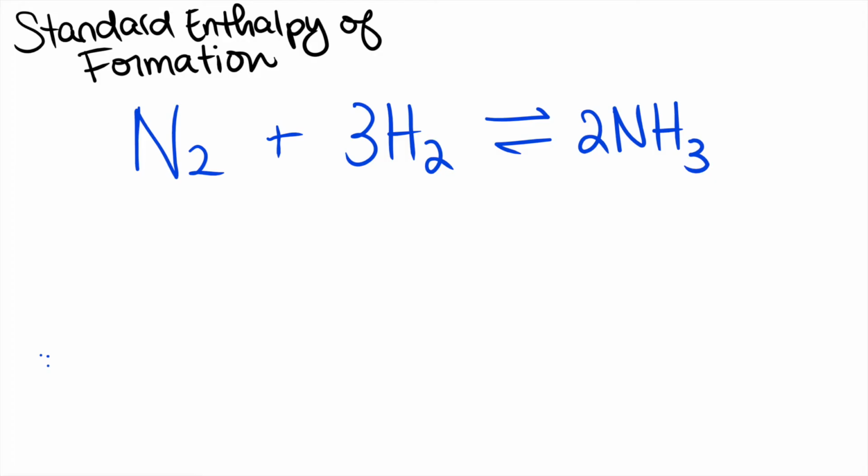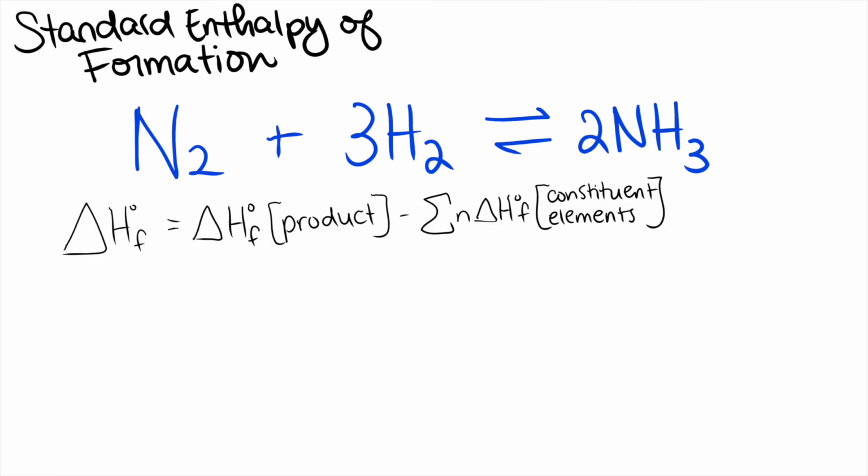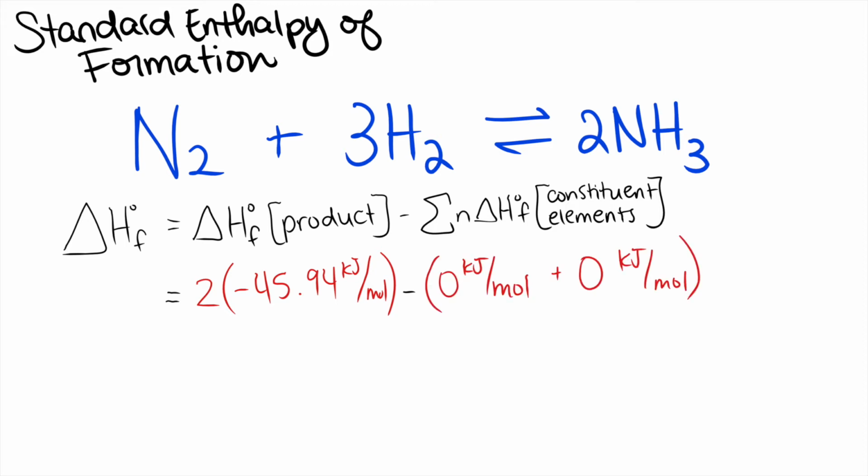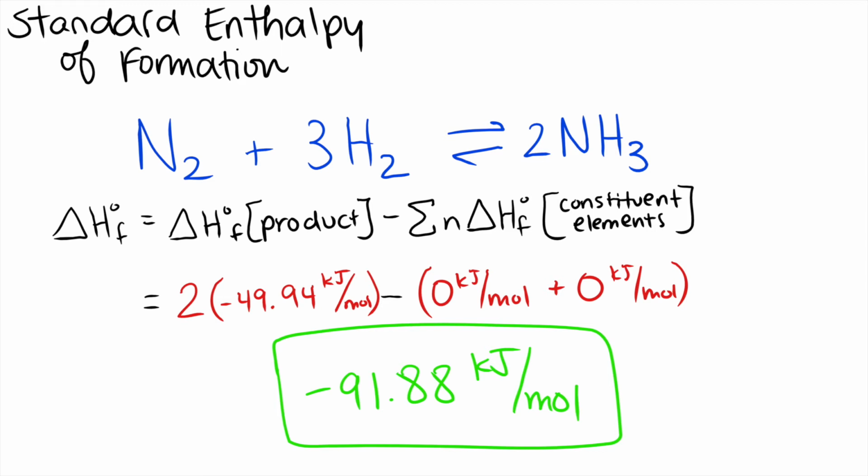The change in standard enthalpy of formation is the standard enthalpy of formation of the products minus that of the reactants. The standard enthalpy for ammonia is negative 45.94 kilojoules per mole, while the standard enthalpy of both reactants is 0 kilojoules per mole. The change in standard enthalpy is negative 91.88 kilojoules per mole. Because there is a negative change in enthalpy, the reaction is exothermic, meaning it gives off heat.